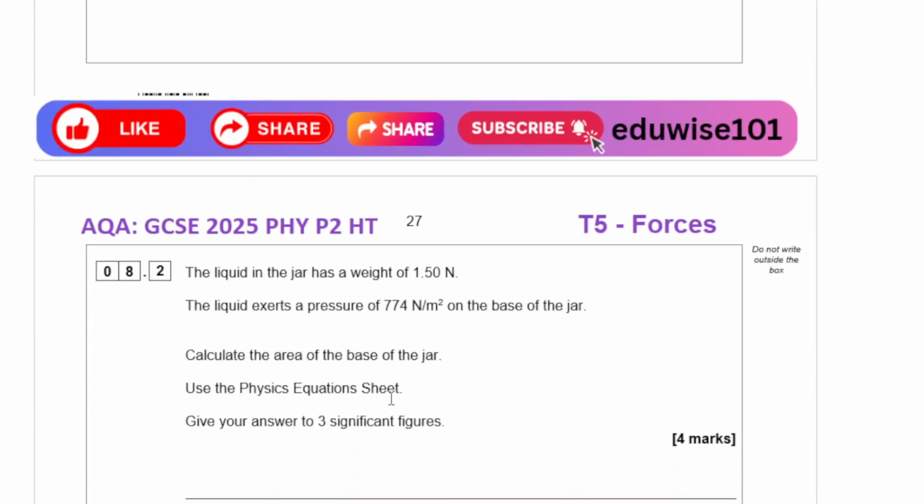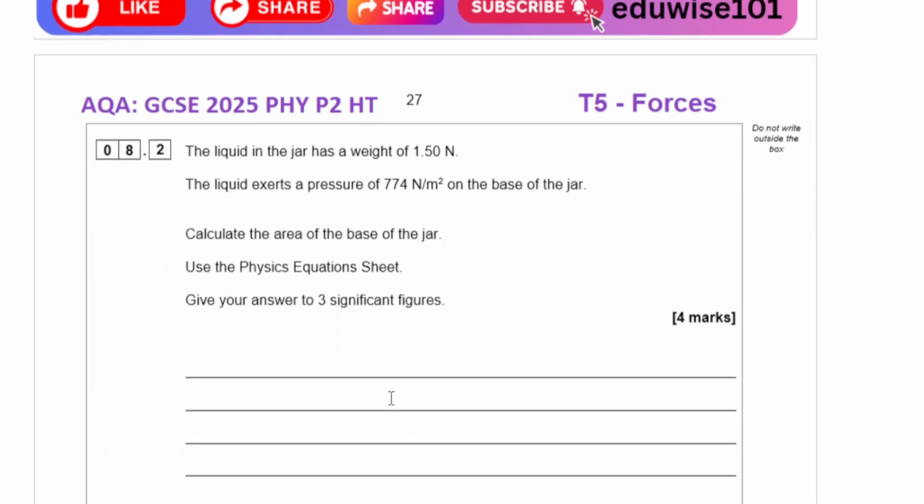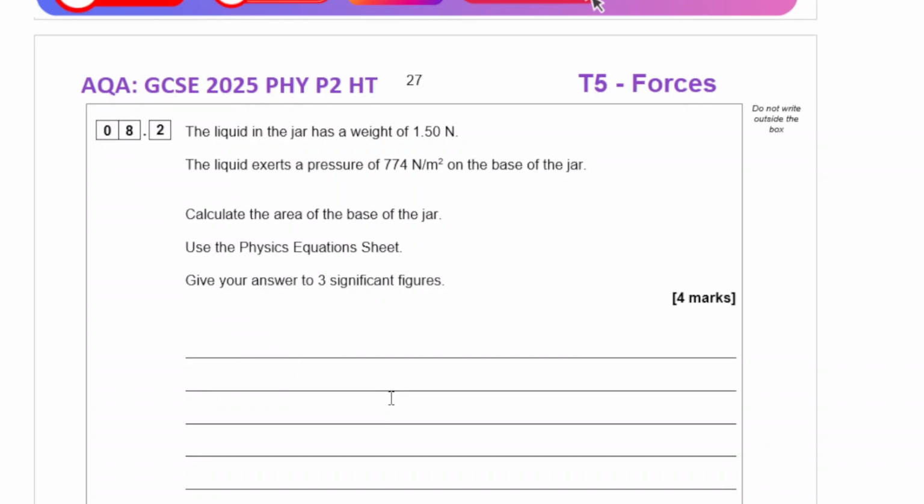The liquid in the jar has a weight of 1.5 Newton. The liquid exerts a force of 774 Newton per meter squared on the base of the jar. Calculate the area of the base of the jar. Use the physics equation sheet and write your answer to 3 significant figures. So pressure equals force over area.